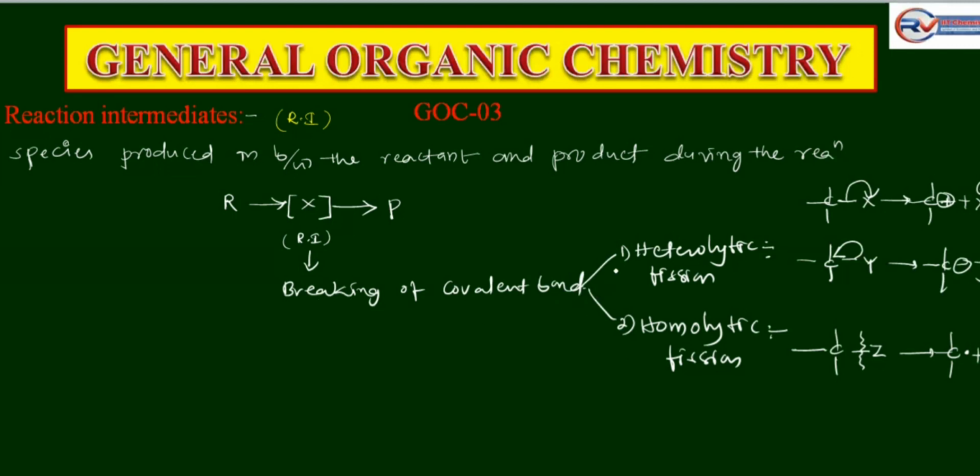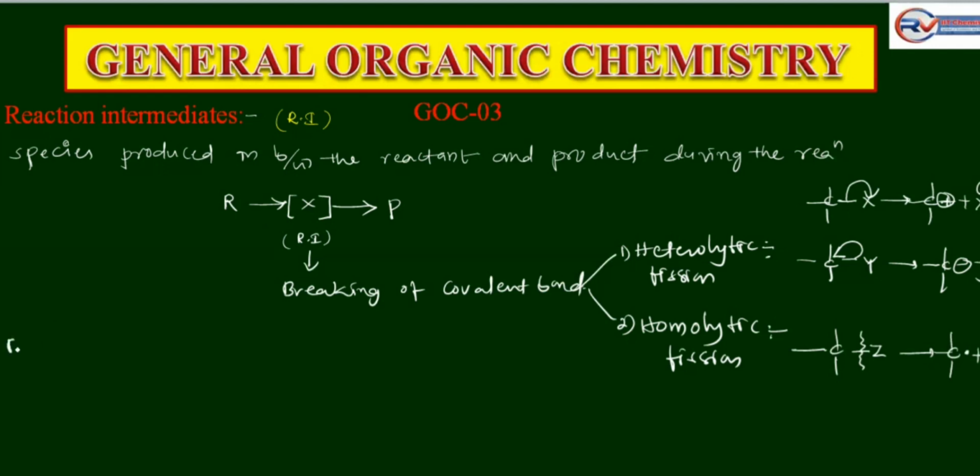So the breaking of covalent bond occurs by heterolytic fission and homolytic fission. During heterolytic fission, a carbocation and a carbanion are formed. During homolytic fission, a carbon free radical is formed.